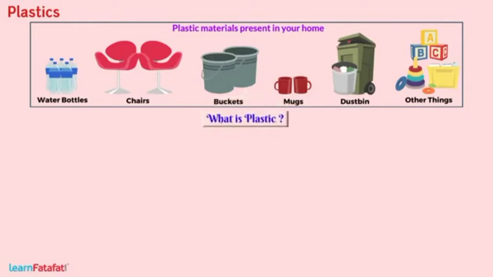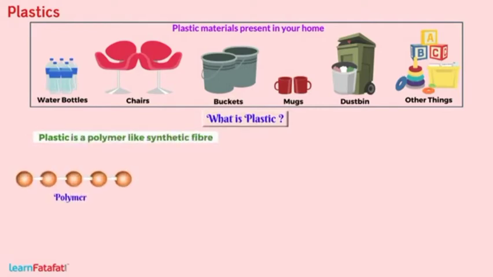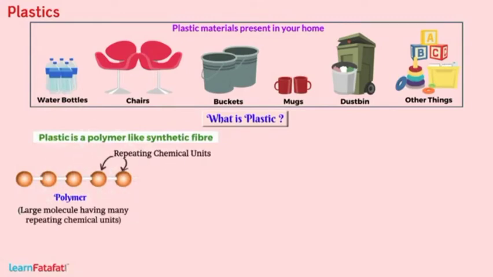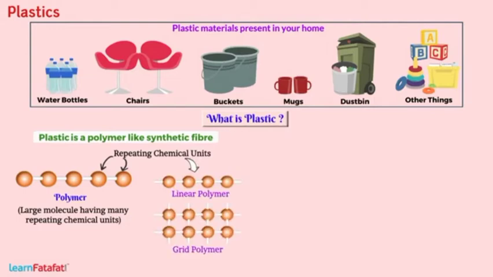Dear students, plastic is a polymer-like synthetic fiber. A polymer is a large molecule having many repeating chemical units. In plastic, these units may join in linear fashion or grid, that is, cross-link fashion.